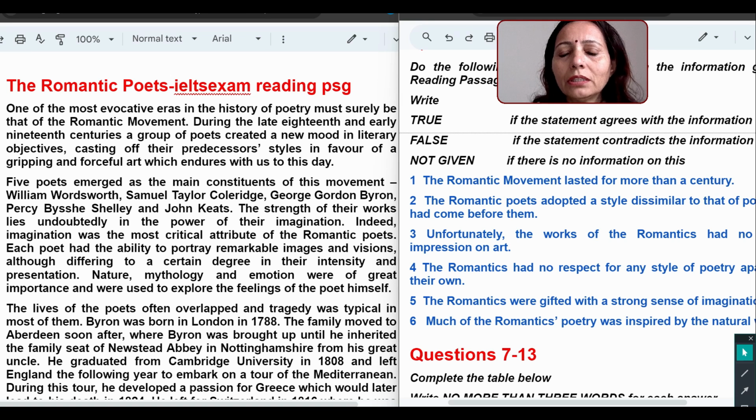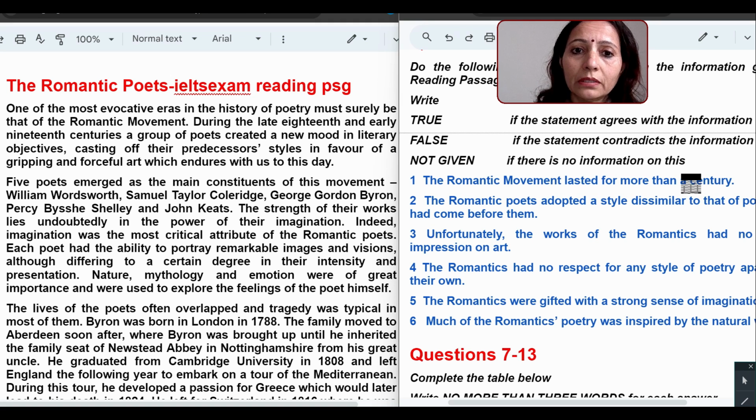First, we will read the question statement and then come out with any keywords. So let's do it like that. The romantic movement lasted for more than a century. So first, you should understand the meaning of century, and this is our keyword. Century. And this movement they are talking about lasted for more than a century.